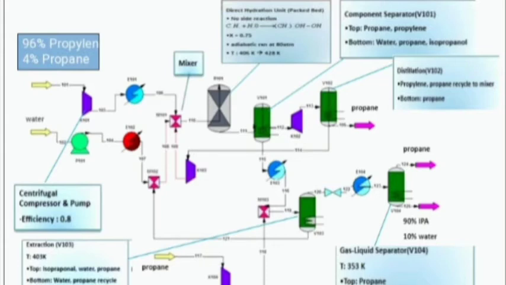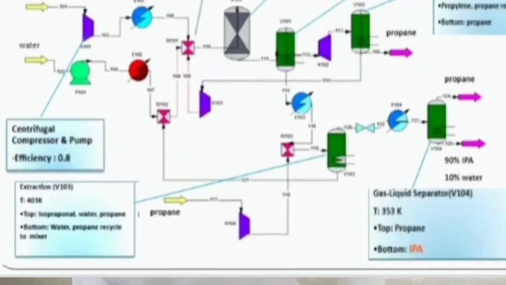The main process line is the bottom line of the V101 component separator. From there the fluid goes to E102, and then it goes again to the mixer, where propane gas is also added. Then it is sent to the extraction unit, V103. That temperature is approximately 403 Kelvin. On the top side isopropanol, water and propane come out, and the bottom side water and propane are recycled to the mixer 102.